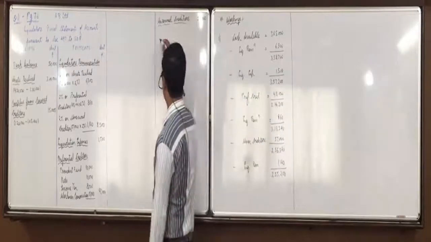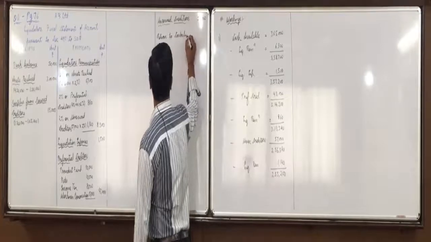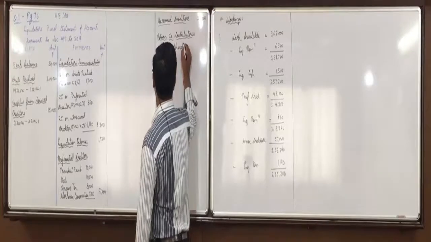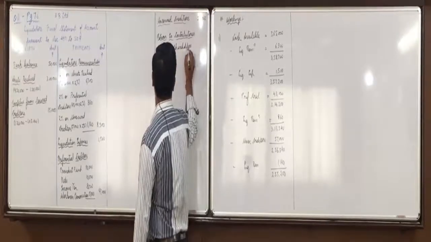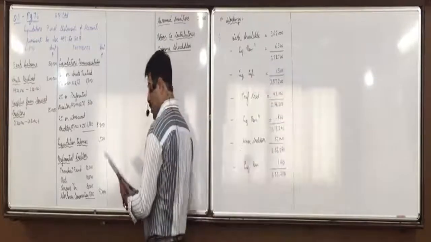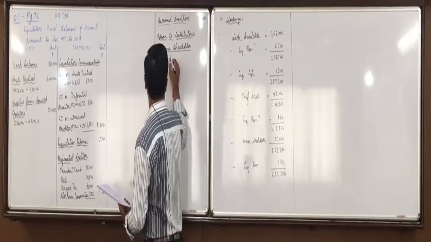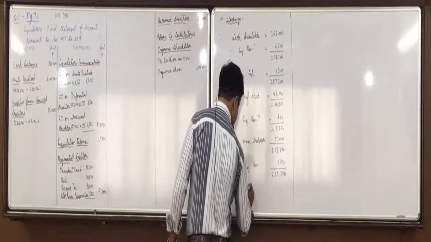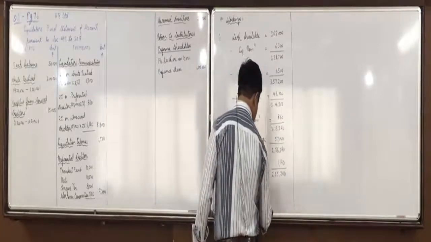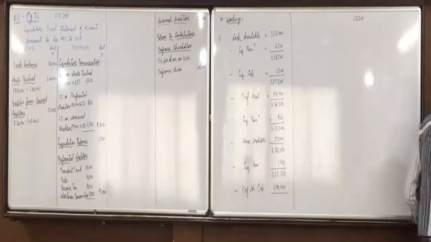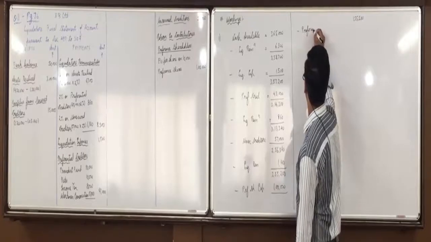Next, return to contributories. In that, first, preference shareholders. Preference share capital is 1 lakh. Do we have 1 lakh? We have more than 1 lakh left. So rupees 10 per share on 10,000 preference shares, 1 lakh. So here we minus preference share capital of 1 lakh. Still we are left with 155,200.